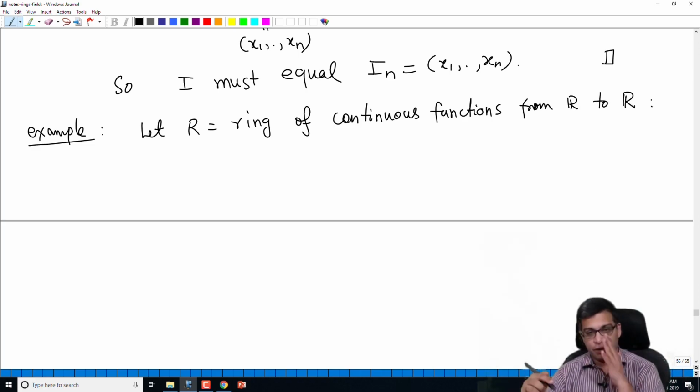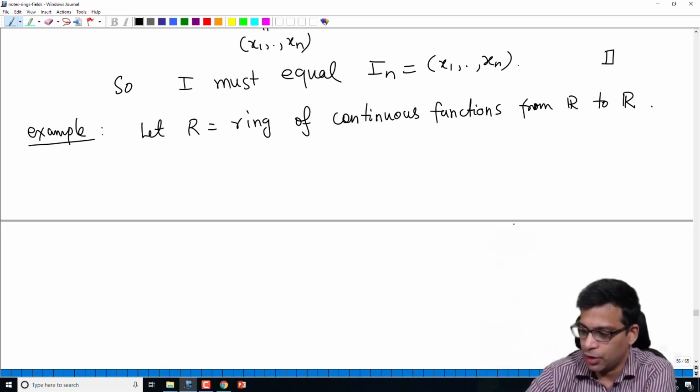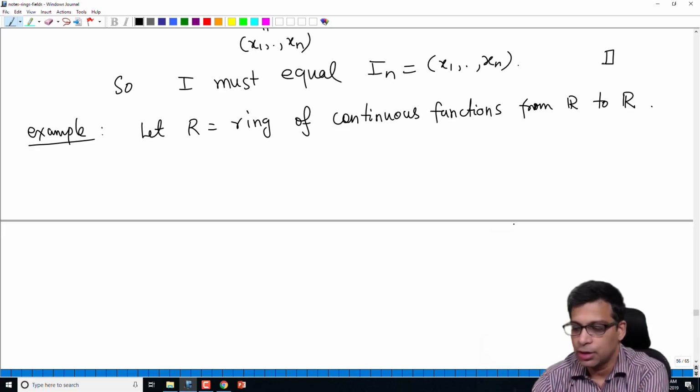And if you remember from one of the earliest videos in the course, we gave this as an example of rings, because you can add two continuous functions. Because the target is R, we can define f plus g of x to be f(x) plus g(x). Similarly, we can multiply two continuous functions and it turns out to be a ring.